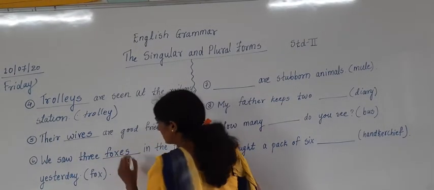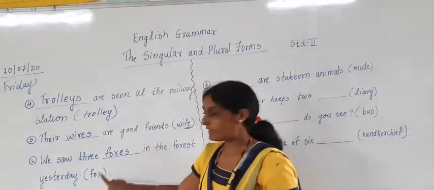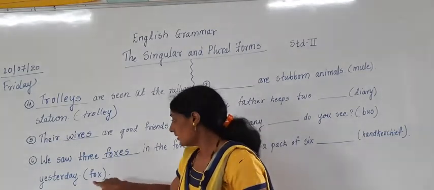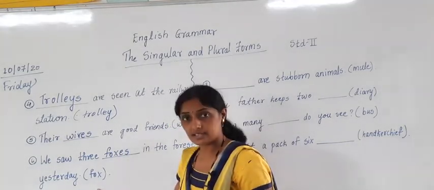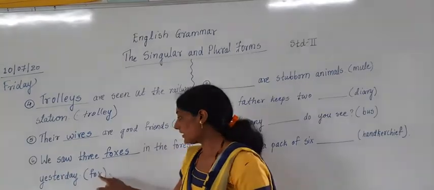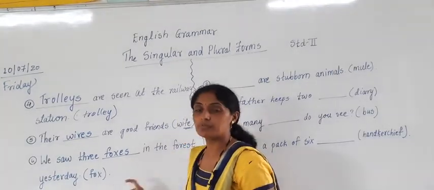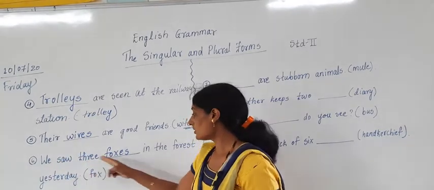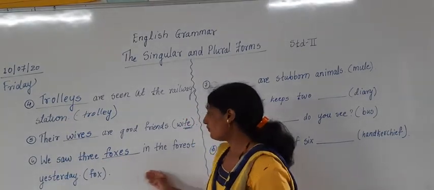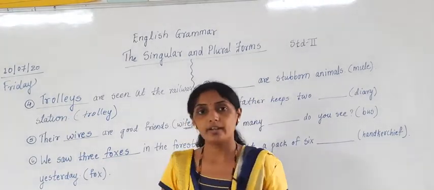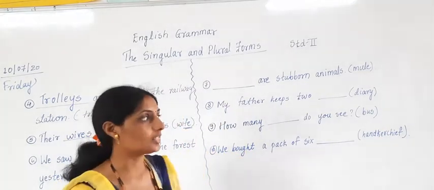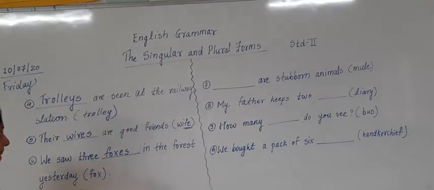F-O-X-E-S, foxes. Why have we written ES? Because the word fox is ending with X, and it is told that if the word is ending with X, we have to add ES. We saw 3 foxes in the forest yesterday.